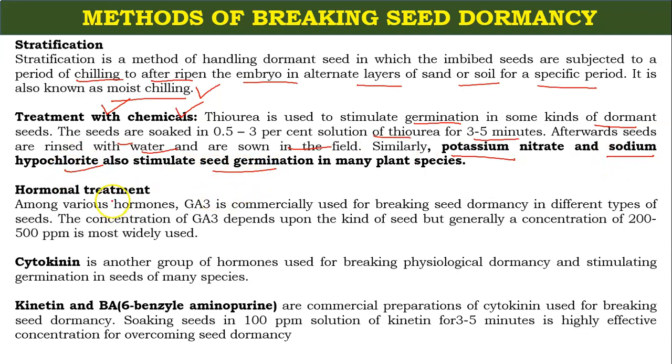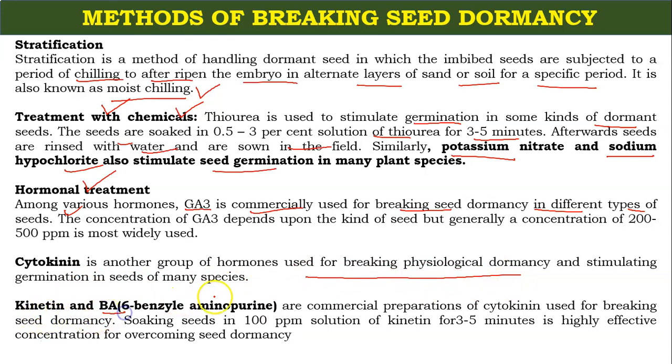There are some other methods. Hormonal treatment. Sometimes GA3 is used commercially for breaking seed dormancy in different types of seeds. And cytokinin is another group of hormones used for breaking physiological dormancy and stimulating germination.